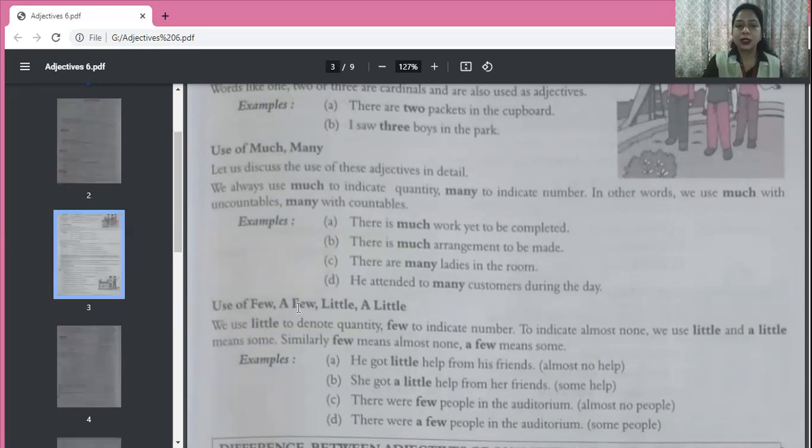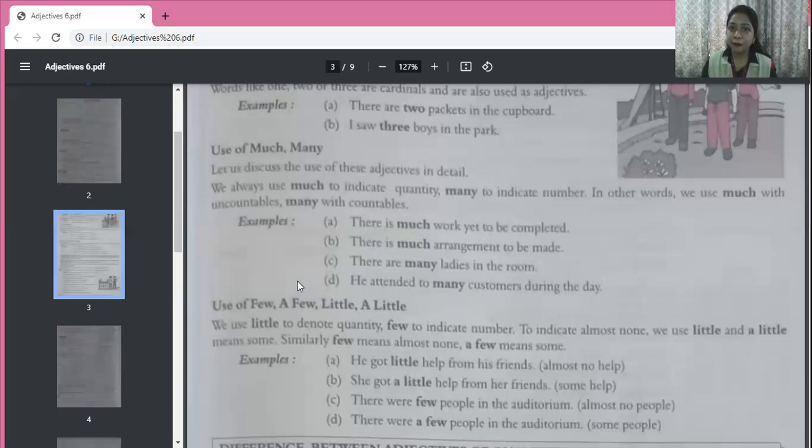Okay. Now, use of few, a few, little, a little. Again, I must tell you, few stands for countable nouns, and little stands for uncountable nouns. Few for countable, little for uncountable. So now what's the difference between few and a few?